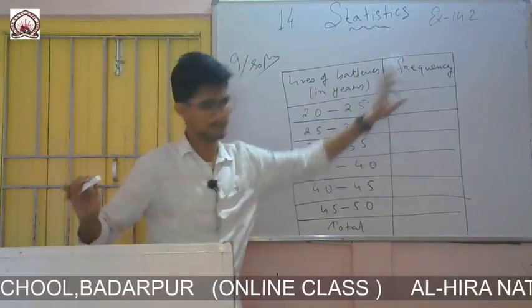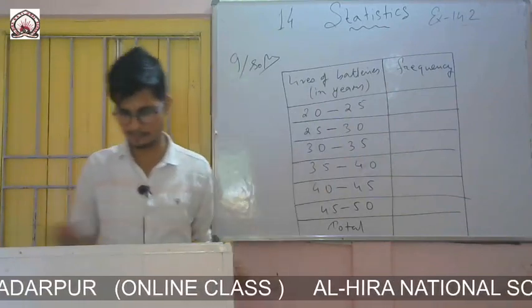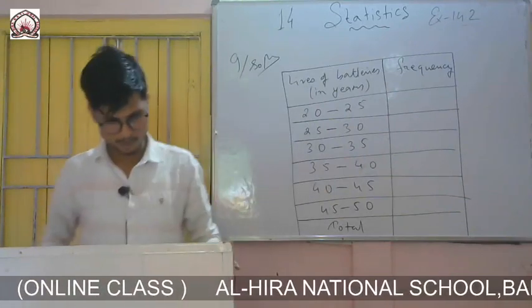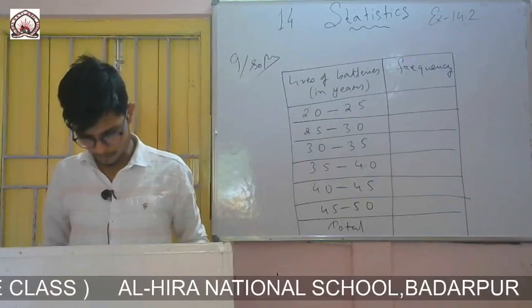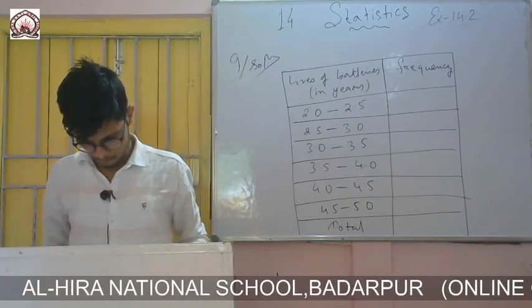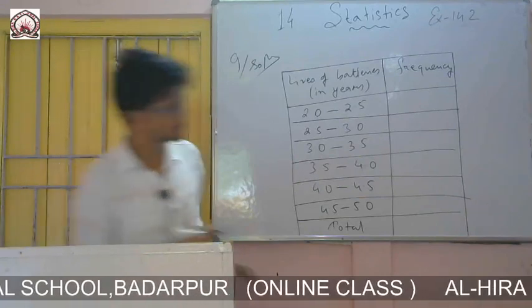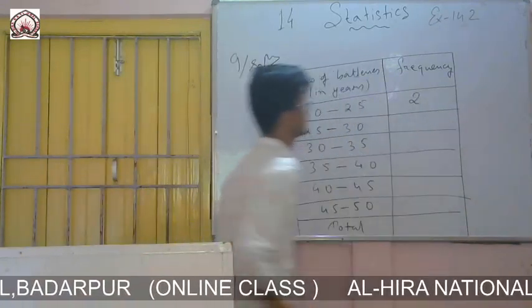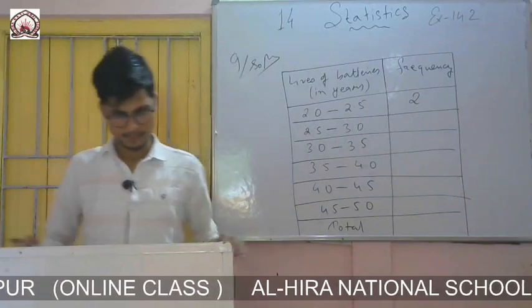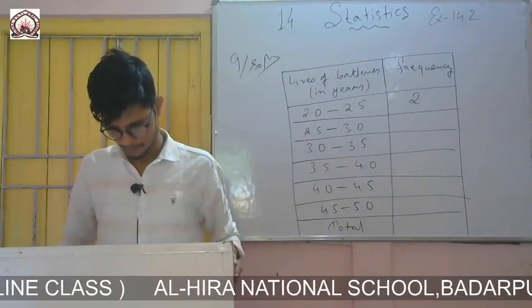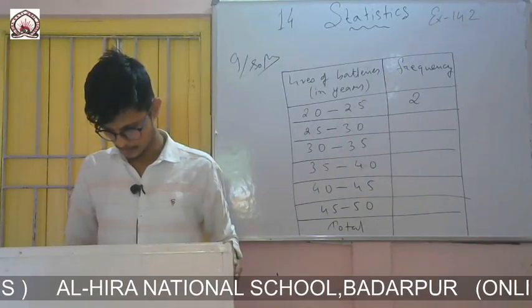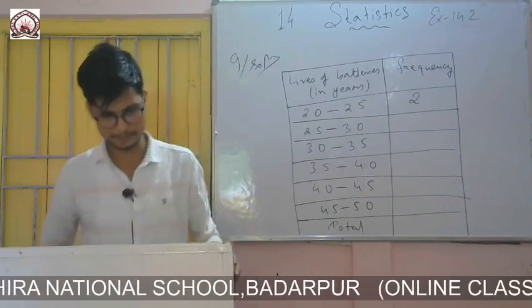Here we are writing frequency, that means the number of batteries. You count 2.0 to 2.5, how many? 2.2, 1 and another one, only two batteries. Then 2.5 to 3.0, 1, 2, 3, 4, 5 and 1, 6.